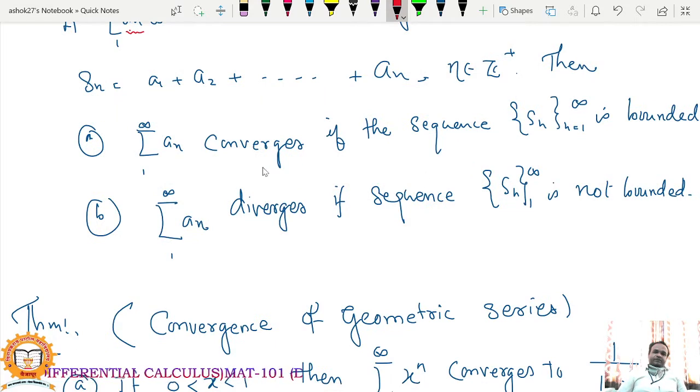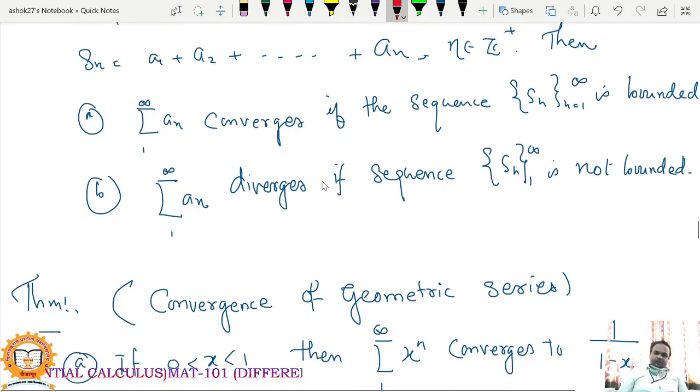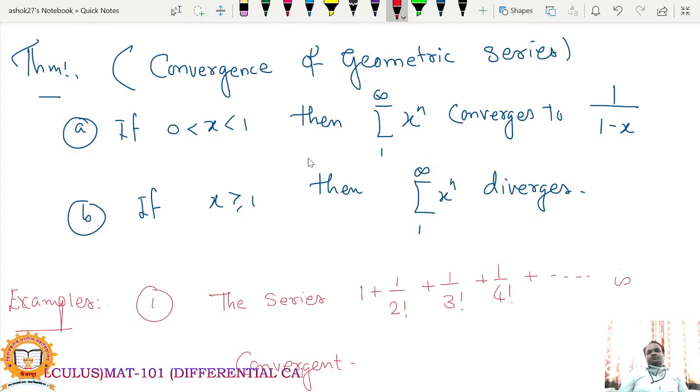So this is the statement of this theorem. This sequence is a monotonic increasing sequence. If the sequence is bounded above, then this sequence will be convergent, and therefore this series will be convergent because it is the sequence of partial sums of this series.